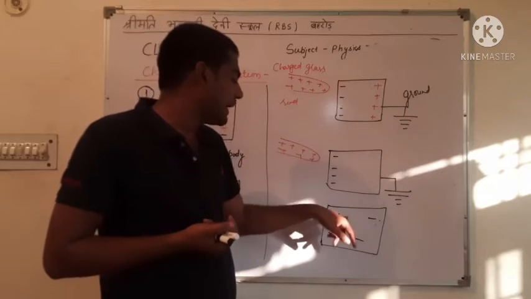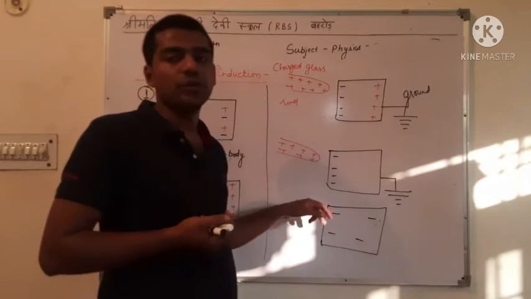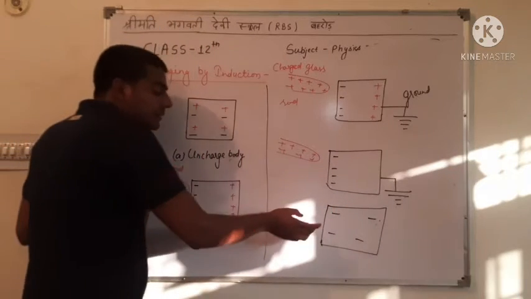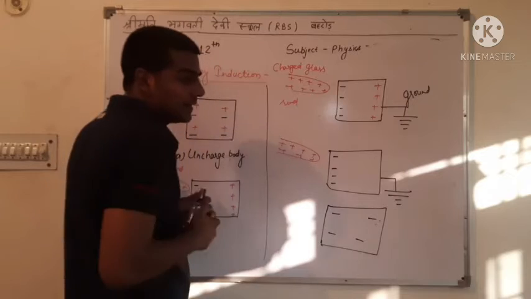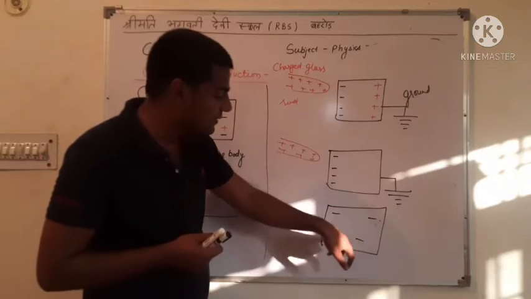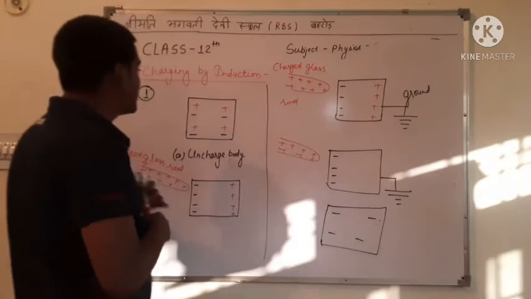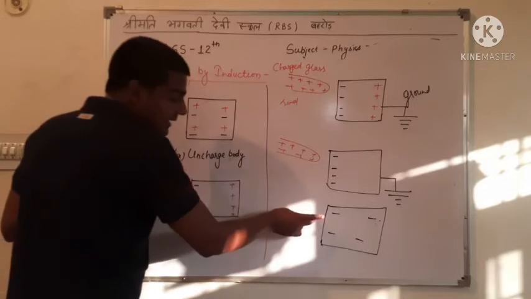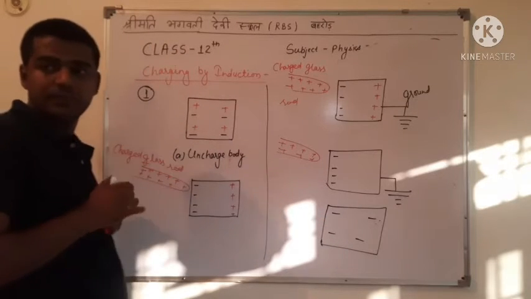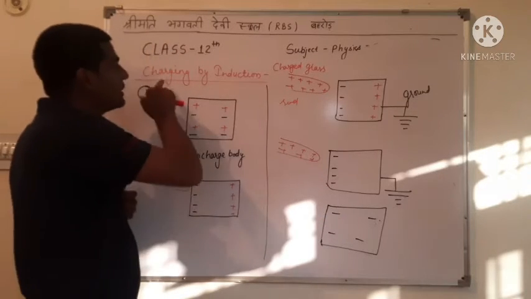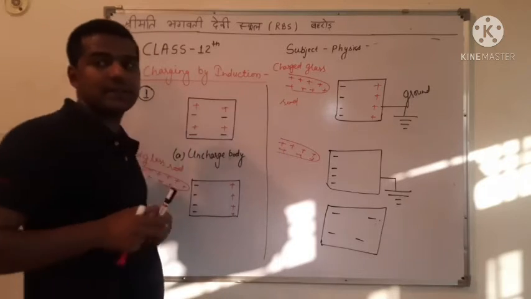Then only negative charge is available on the body, and at this condition the body is charged with negative charge, and this method is called charging by induction.